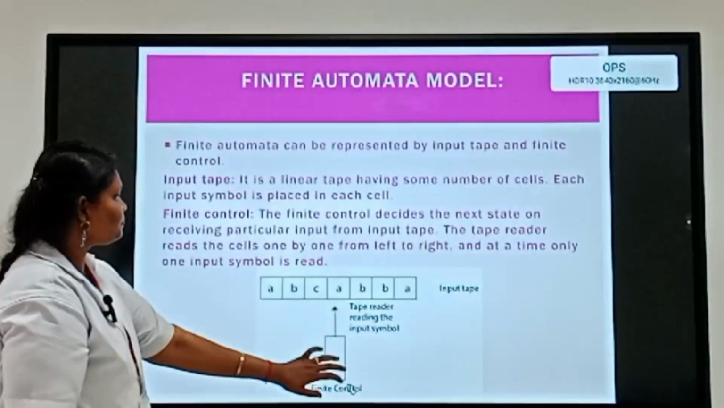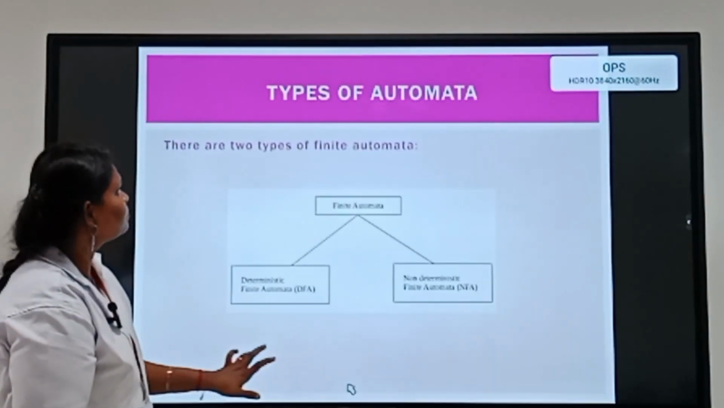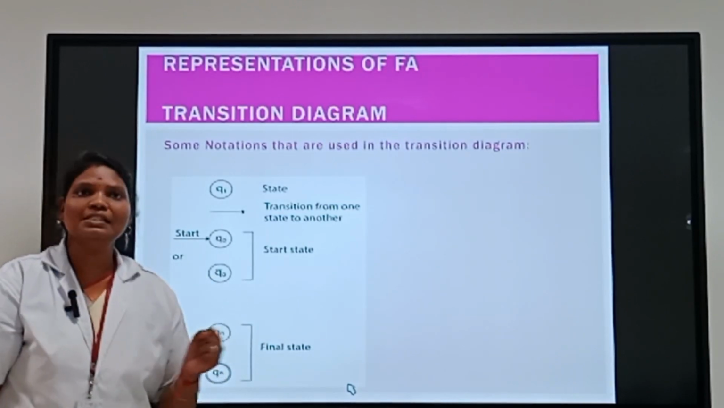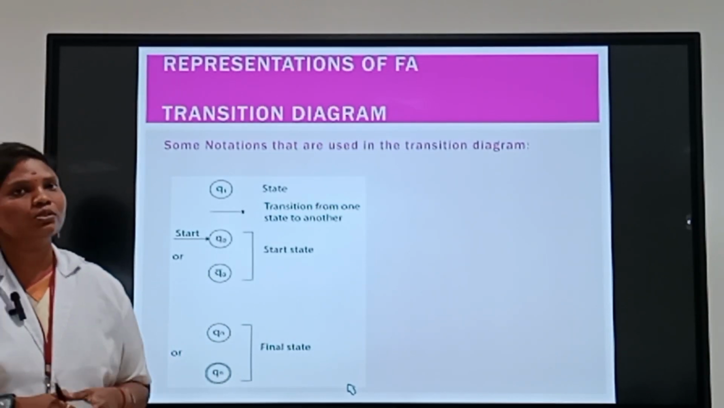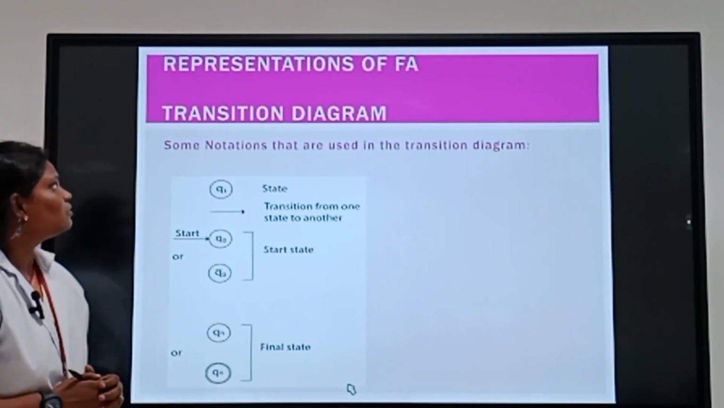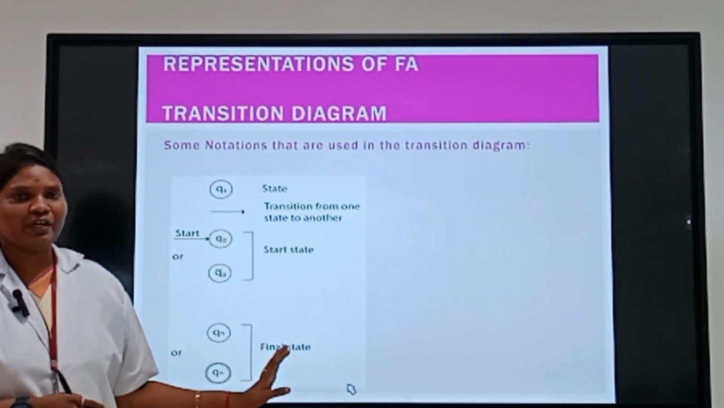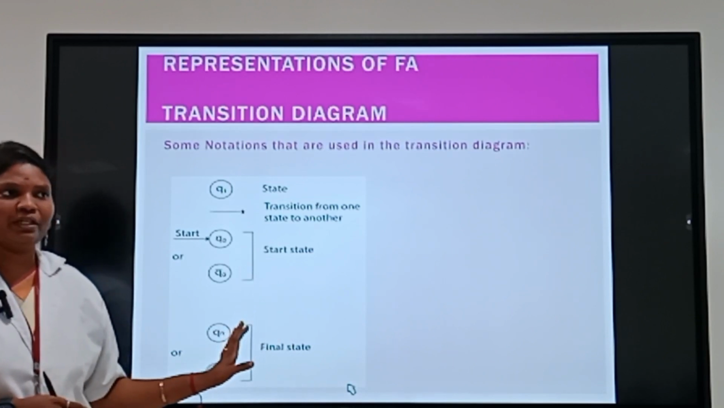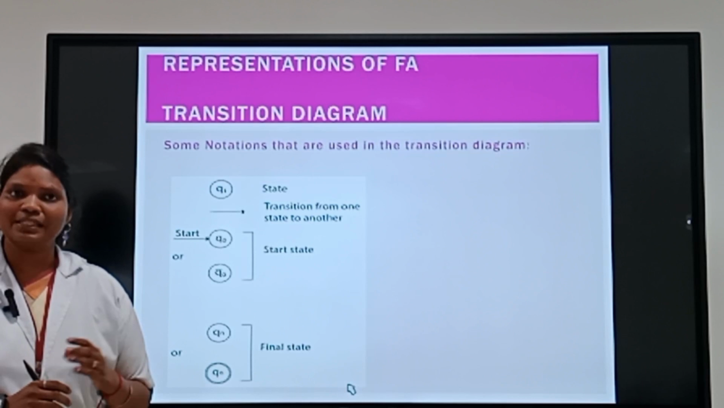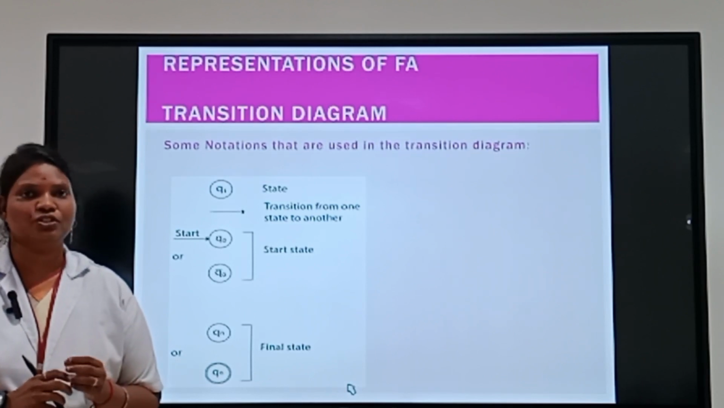So next one, types of automata. Here, automata have two types. One is the deterministic finite automata and another one is the non-deterministic finite automata. That we will see later. So next one, the representations of finite automata. In finite automata, we have three representations: one is the transition diagram, another one is the transition table, and the last one is the transition function.